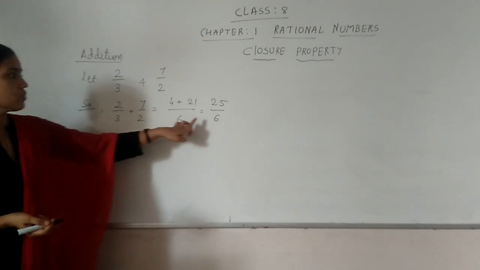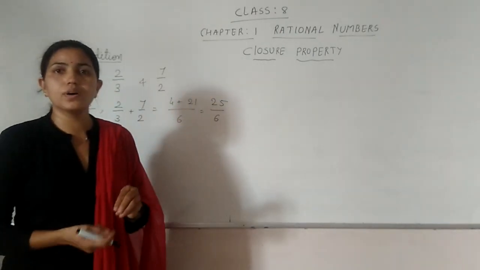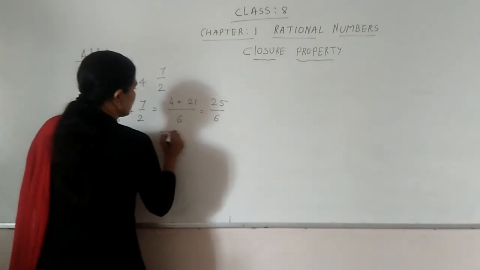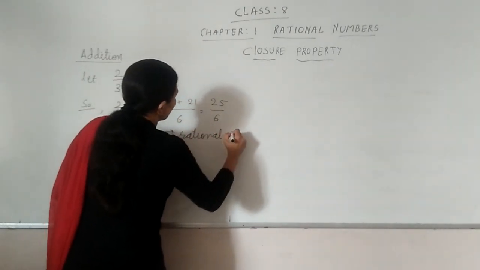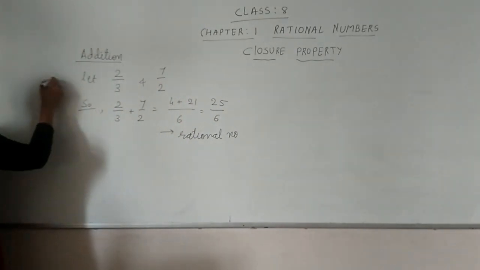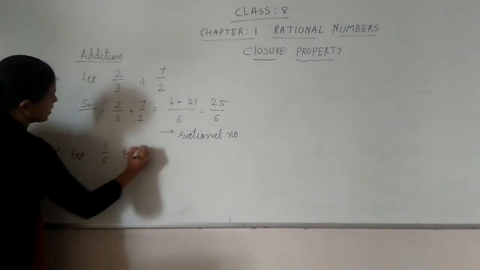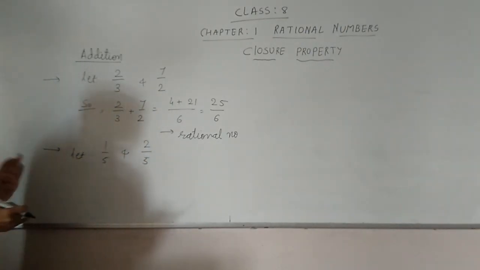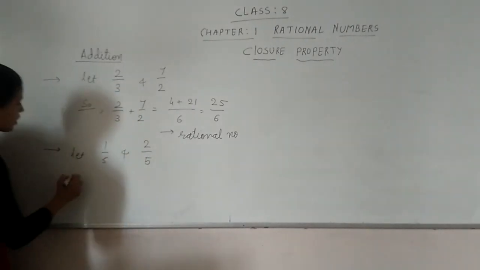So what is your answer here, students? 25 upon 6, which is a number of the form P upon Q. Therefore this is a rational number. ये कैसा नंबर मिल रहा है हमें? रैशनल नंबर. Similarly, you can take any other example. So let us take the second example: 1 upon 5 and 2 upon 5. I have taken the denominator the same, so we can easily add.